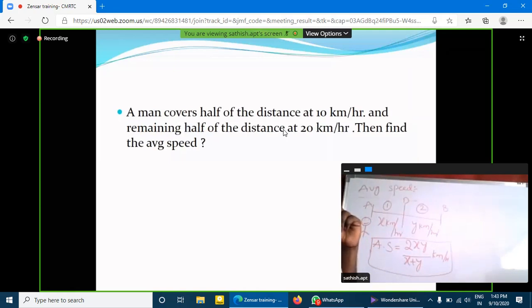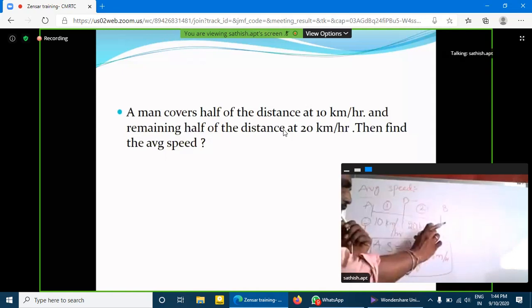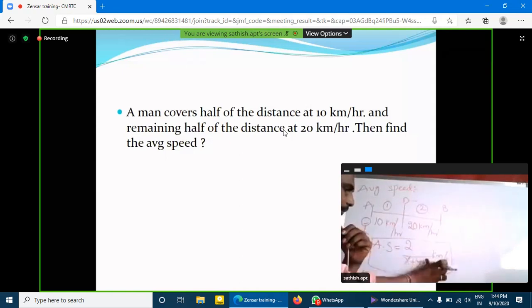Kilometers per hour. Write the problem. A man covers half of the distance at 10 kilometers per hour and the remaining half of the distance at 20 kilometers per hour. So here the x value is 10 kilometers per hour and the y value is 20 kilometers per hour. So here, what is the formula? Average speed is equal to xy by x plus y. So here, what is the average speed?